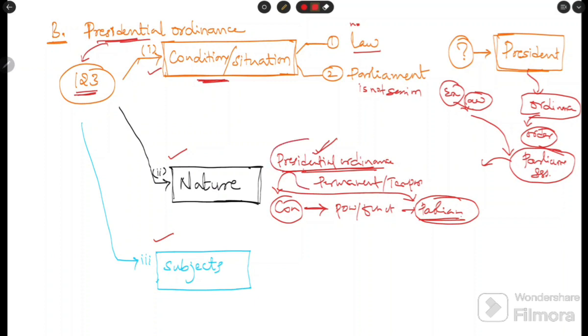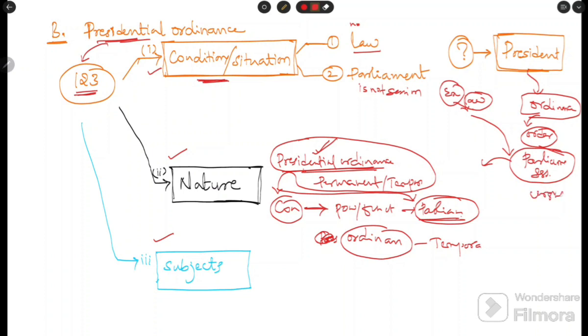But the constitution provided the solution for this. It means presidential ordinances are temporary, because they are to meet an urgent or emergency situation. What is the emergency situation?